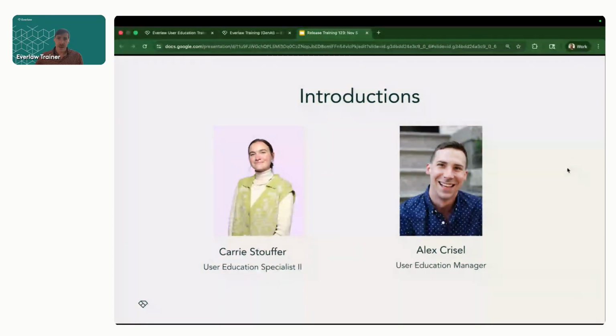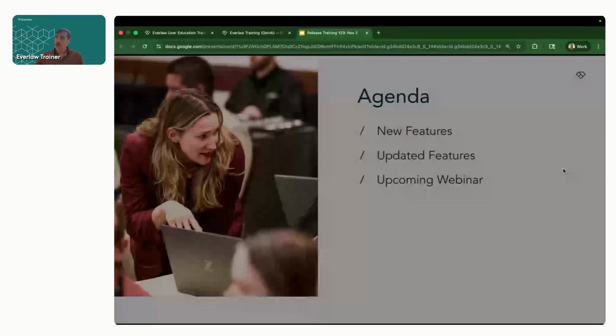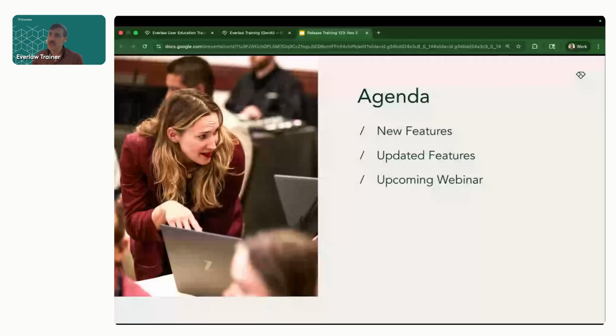Before we jump in, I want to take a quick poll about the features that have already been out for a few days now. We'll talk about those new features, jump into some updated features, and talk about our webinar. But let's see if you've had a chance to use any of these features yet. I'm going to launch a poll over on the right-hand side. Tell us how comfortable you're feeling with these newly released features so far.